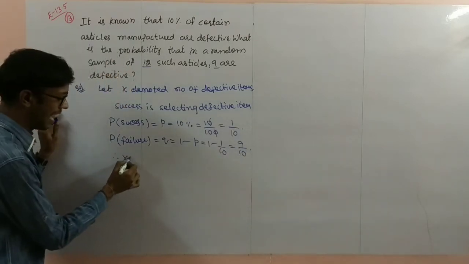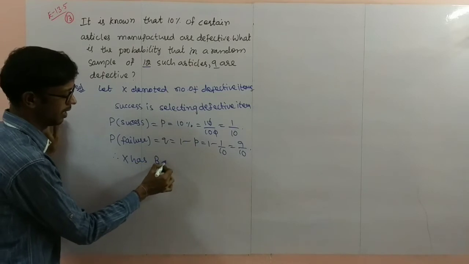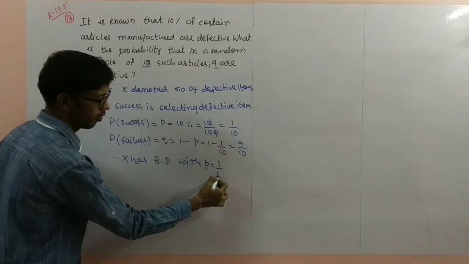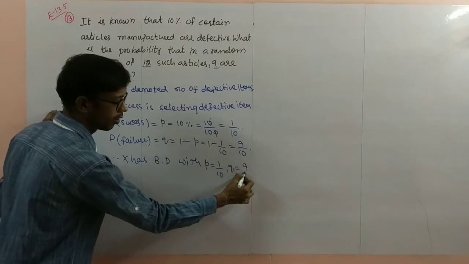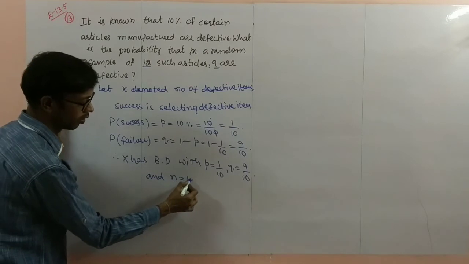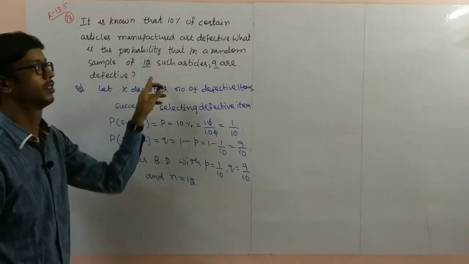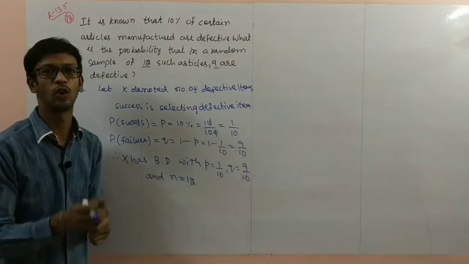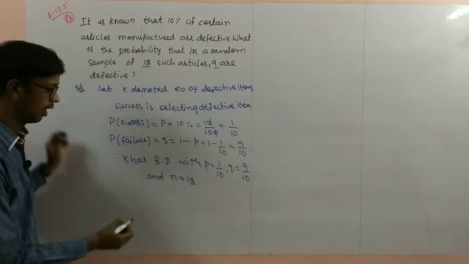Therefore, X has a binomial distribution with P equal to 1 by 10, Q equal to 9 by 10, and N is equal to 12, the number of random samples. So n equal to 12.